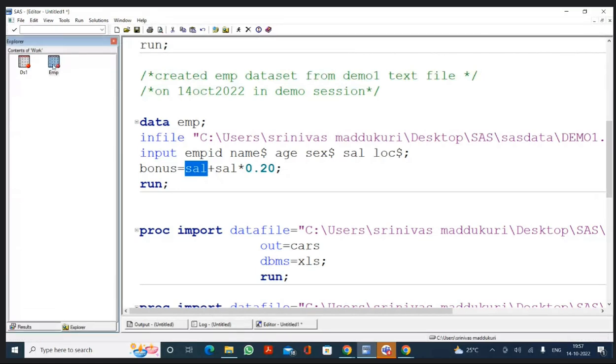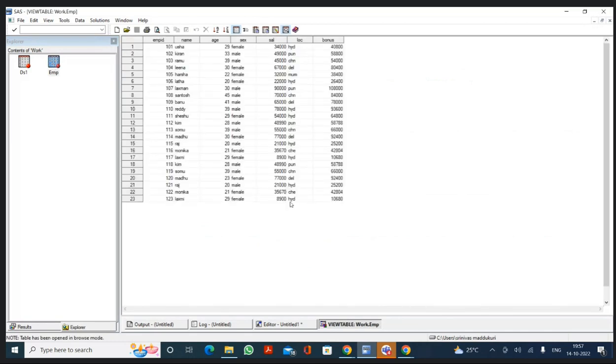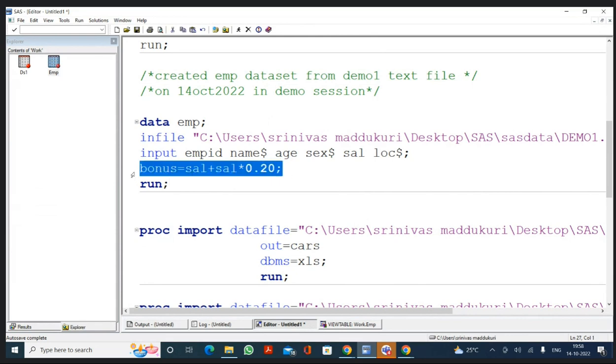The manager asked me to create a new variable with a 20% bonus on the existing salary.